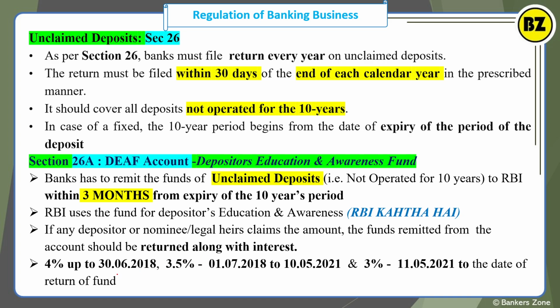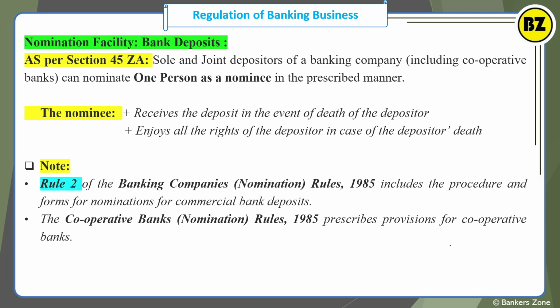Up to 30 June 2018 it is 4%, 3.5% for the period 1/7/18 to 10/5/2021, and 3% from 11/5/2021 onwards, okay? So this is just for your further information, but what you should remember is that you have to give it along with interest, okay? And nowadays it is 3% for the period beyond 11/5/2021, okay? So this is all about the unclaimed deposits and DEAF.